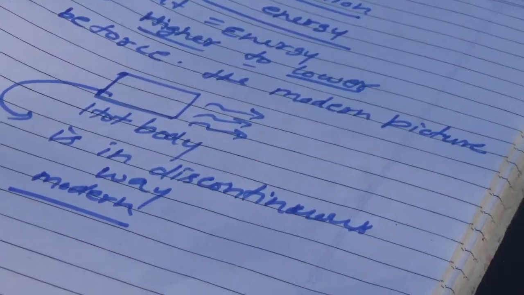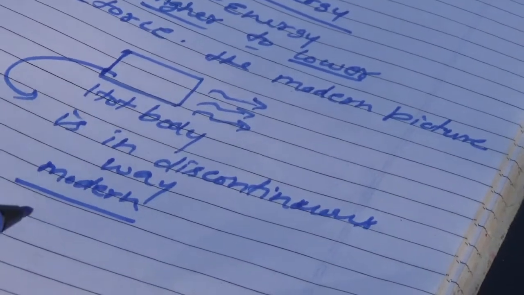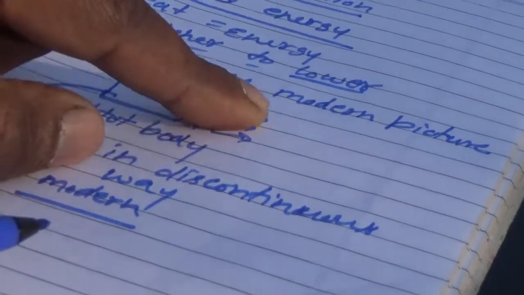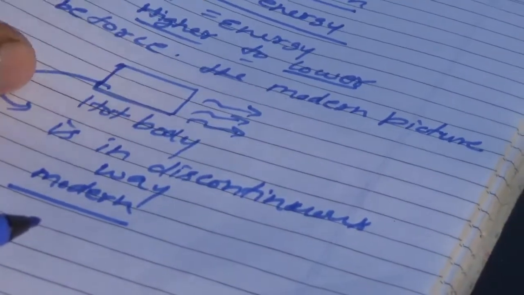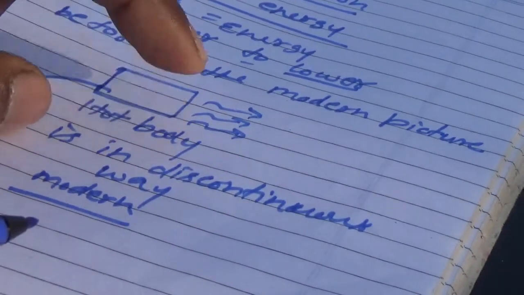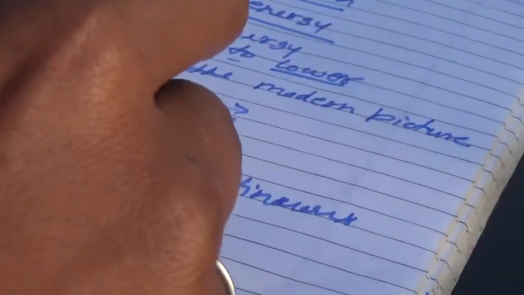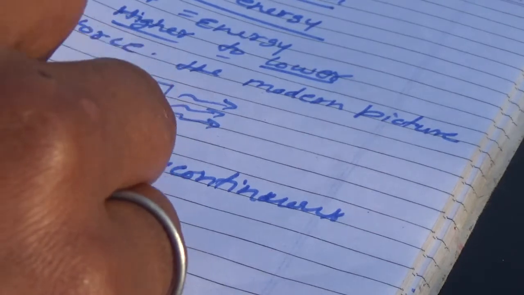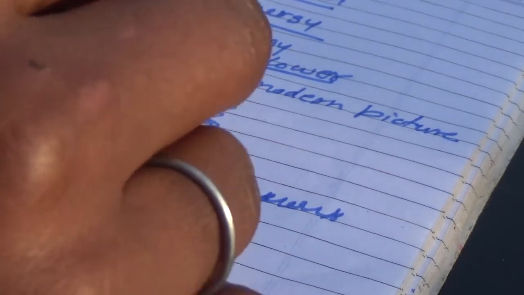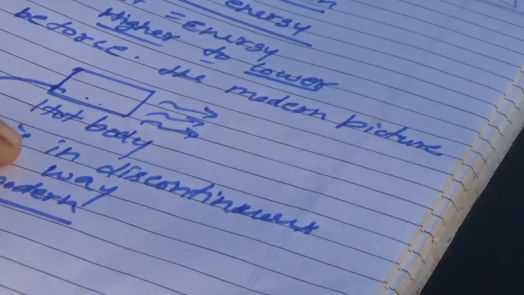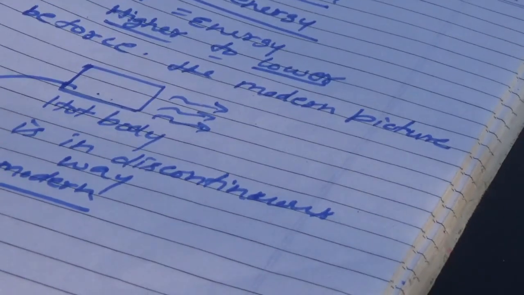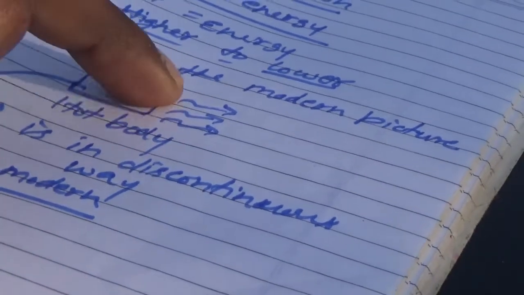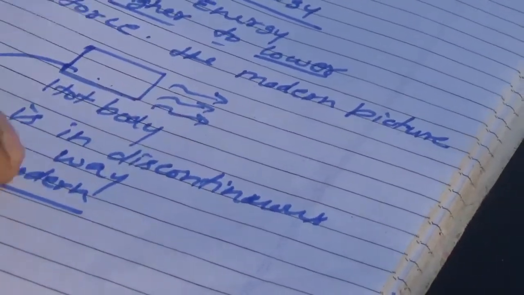What was the concept about this heat energy before the modern picture? Before the modern picture, heat energy was considered to flow from this body to the surrounding, or from this system to another system, in a continuous way, as an invisible fluid. Here it was considered firstly, before the modern picture.